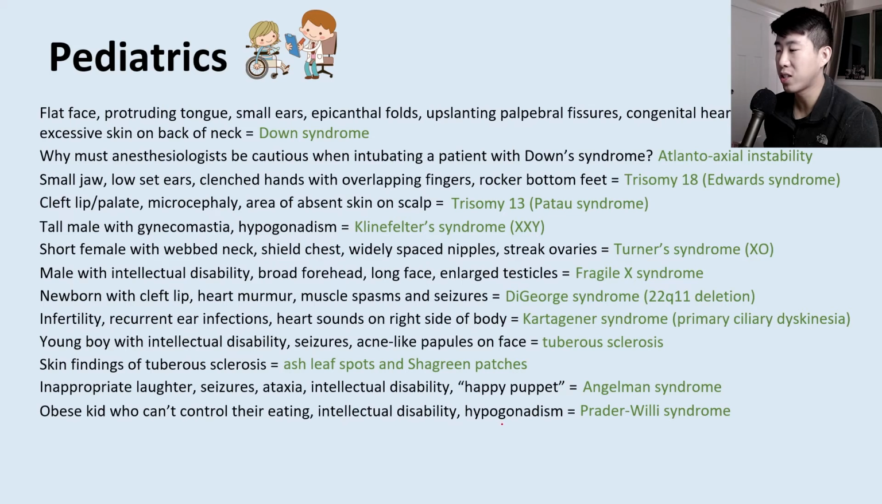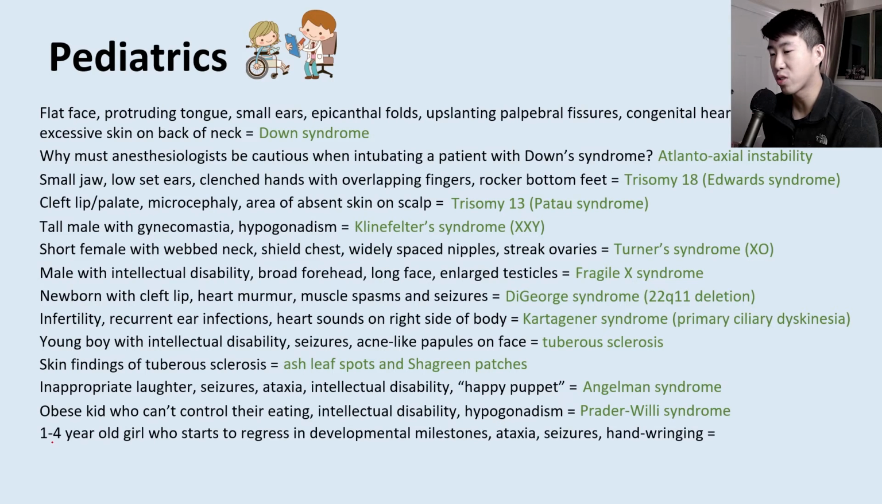That's called Prader-Willi syndrome. Next is if you have a 1 to 4 year old girl who starts to regress in their developmental milestones. They have ataxia, seizures, and hand wringing. This is a very classic description for Rett syndrome.